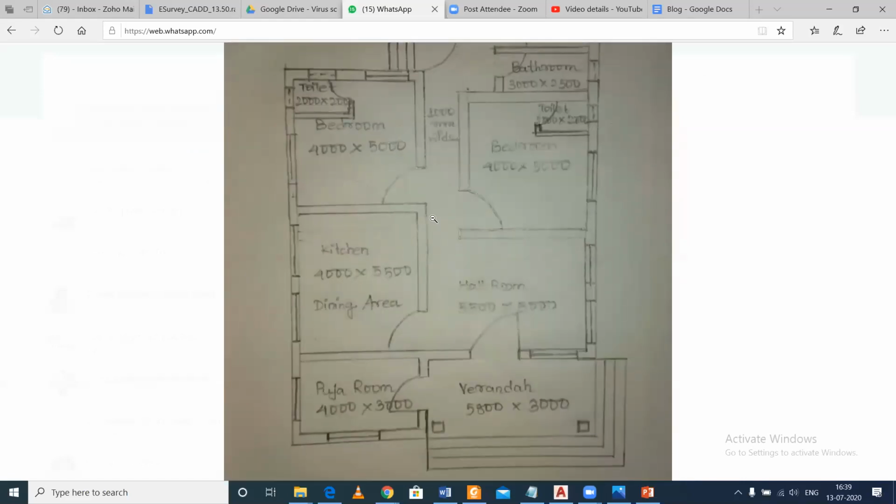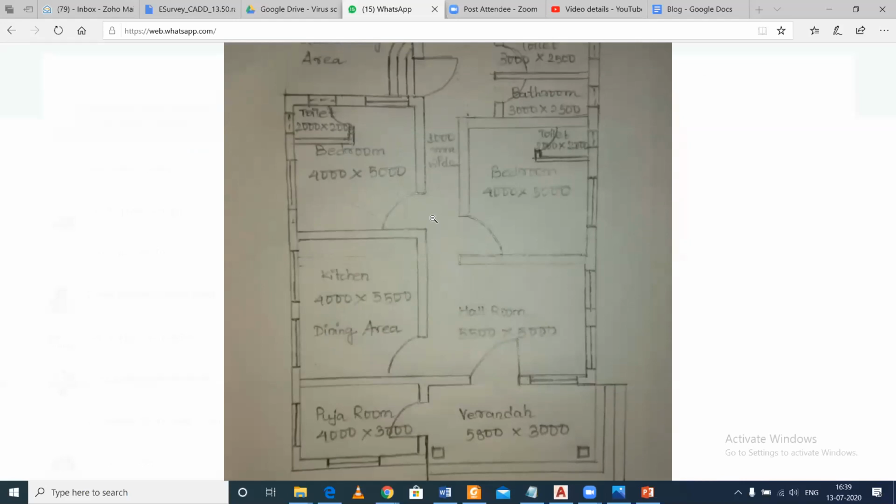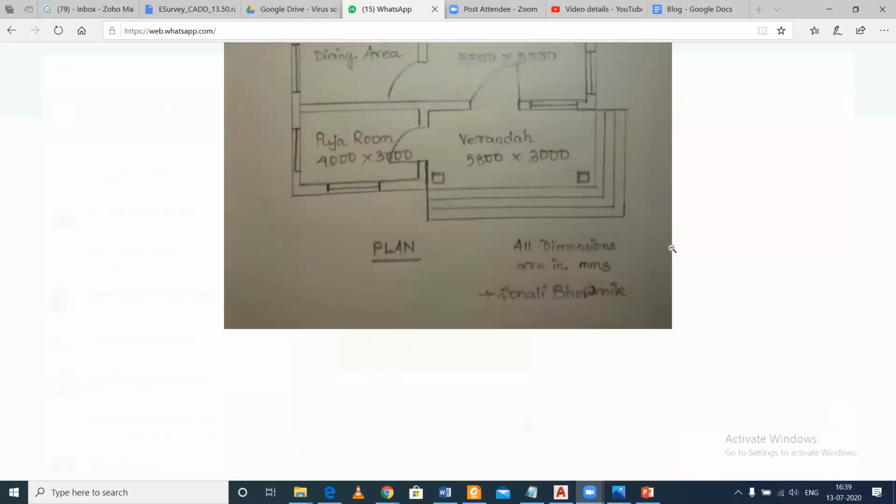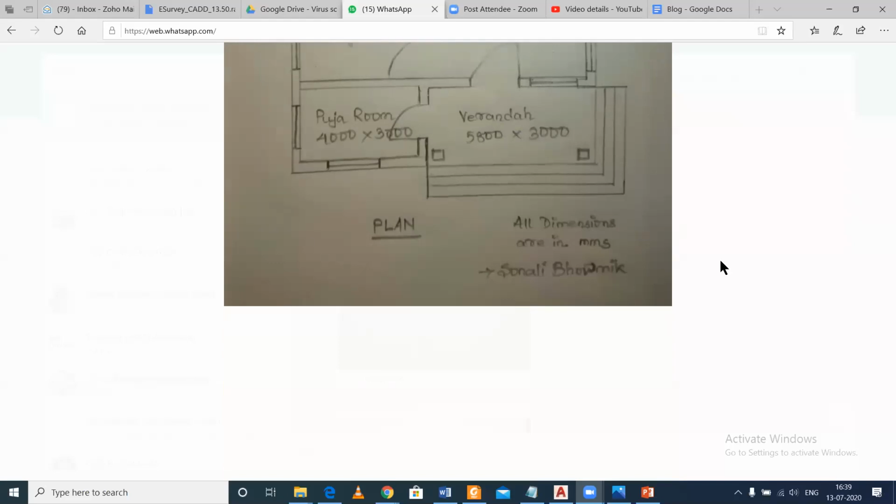When you have interior walls, the exterior walls' thickness is a little bit more because it is given for security. But the interior walls' thickness is 5 inches. Maximum thickness is 5 inches. It's not given more than that. And the exterior wall thickness varies from 9 inches, 10 inches, or in some cases 12 inches also. So the standard size of the exterior wall is 10 inches, including your plaster, and the standard size of interior walls is your.